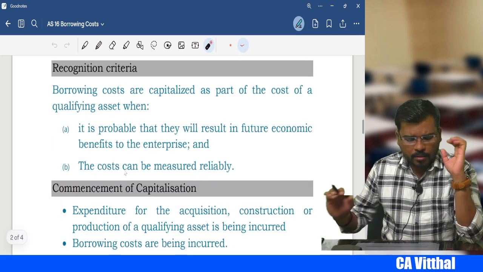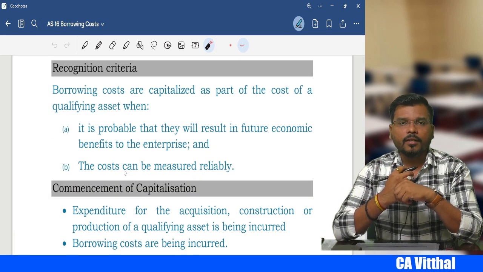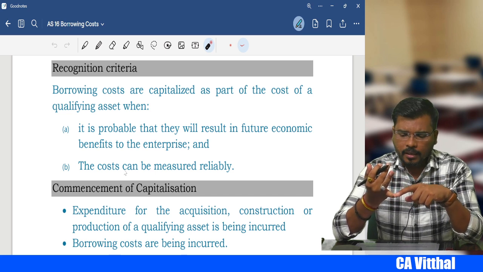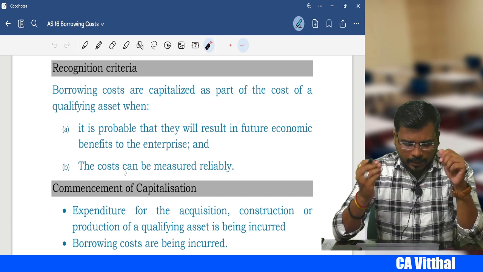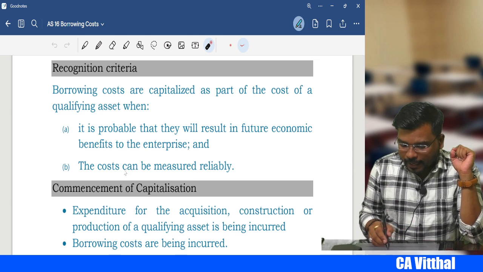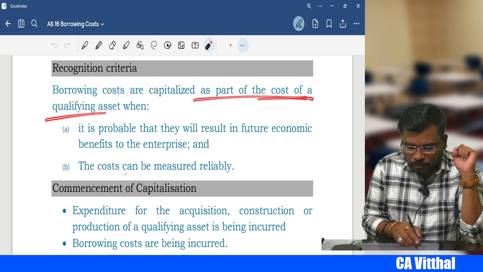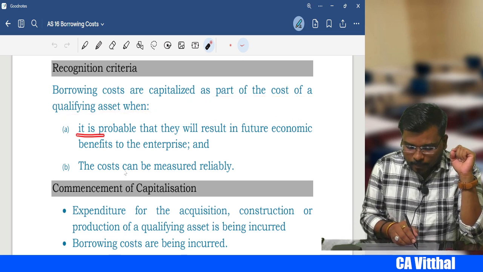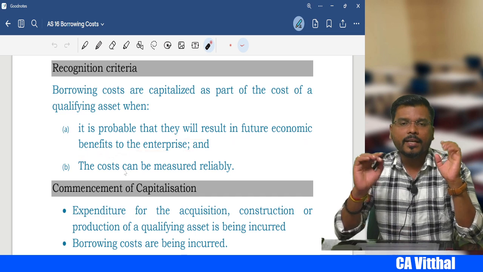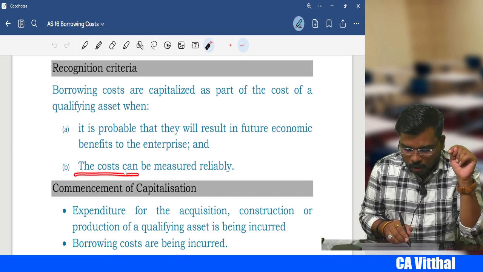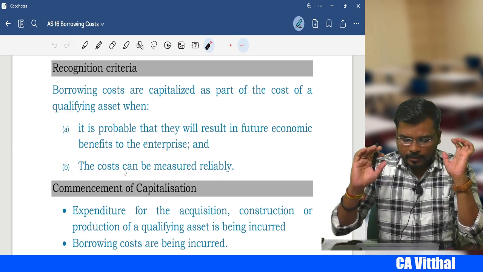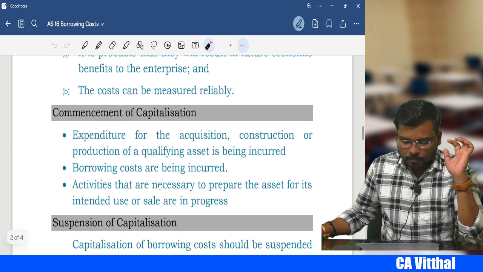Next one, sir, what will be the recognition criteria? You taught us now what is borrowing cost, and what are the types of borrowing cost. Next, what are the recognition criteria for borrowing cost? Borrowing costs are capitalized as part of the cost of the qualifying asset when it is probable that it will result in future benefit to the enterprise, and second, the cost can be measured reliably. If these two criteria are fulfilled, then you can capitalize the borrowing cost.